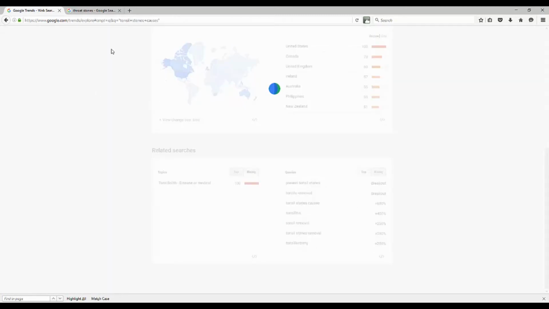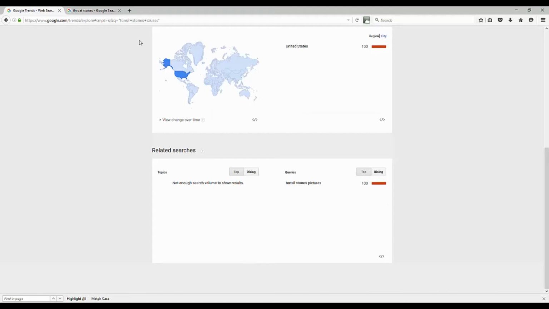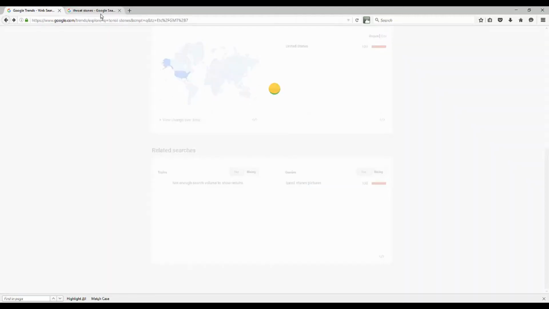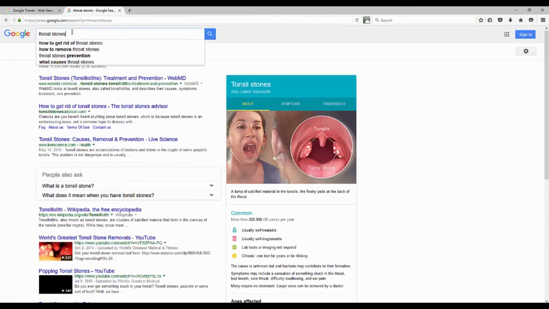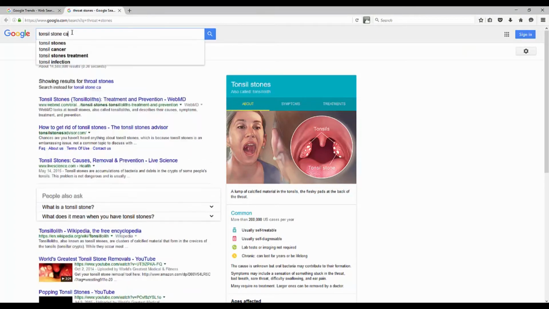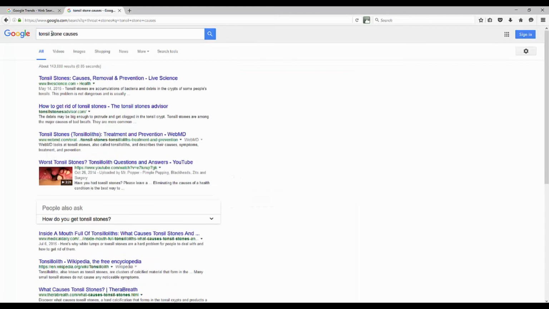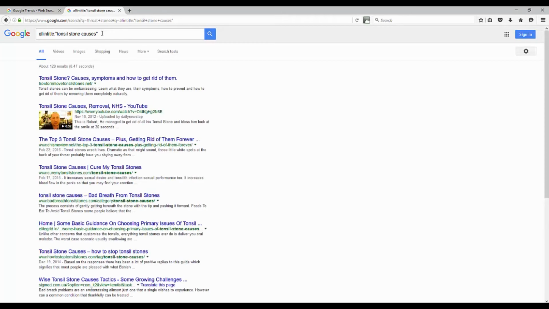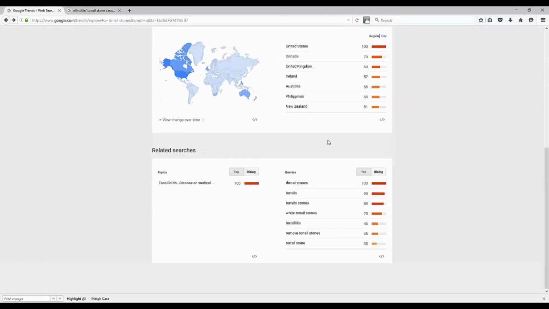I could take what I learned from one of the other videos, for example. Notice tonsil stone causes. It's going to pull up a Google search window for me here. Whoops, it actually brought just that phrase. So let's go back here, type in tonsil stone causes. And if you want to use something we learned from one of the previous videos, just out of curiosity, let's do an all-in title search here with the quote, and then we'll use quotes for the phrase tonsil stone causes. Only 128. That's it. Competition for this keyword, which is actually up in interest 650%. Now, how cool is that?